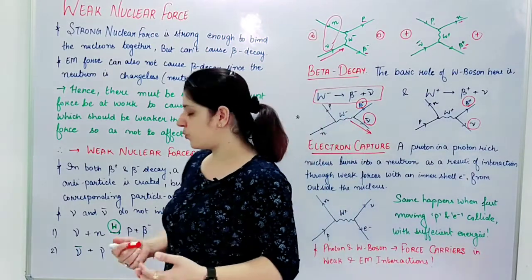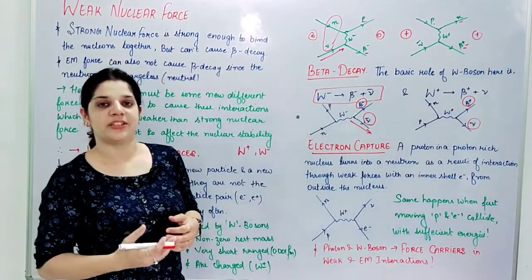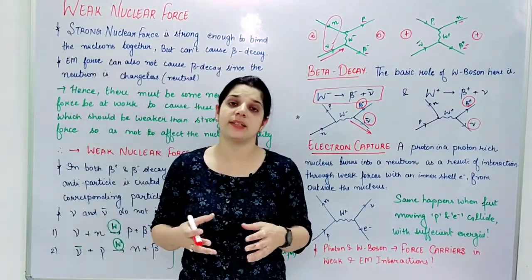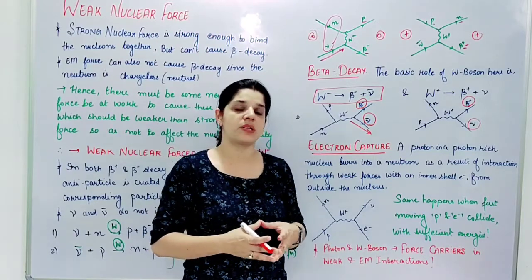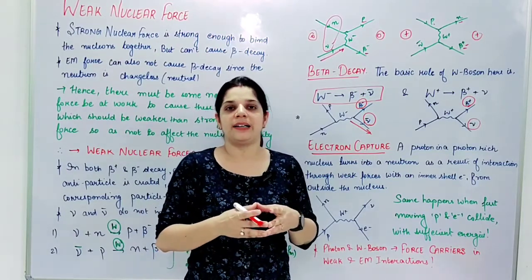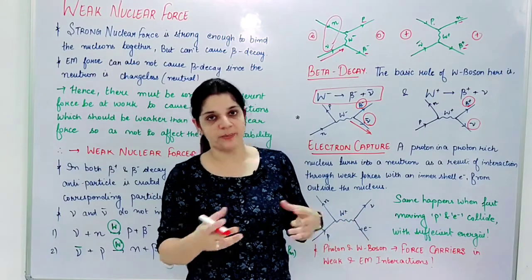And very soon we'll be back with the next chapter, which is the quarks and the leptons, which is very interesting if understood, and it's like a family tree.